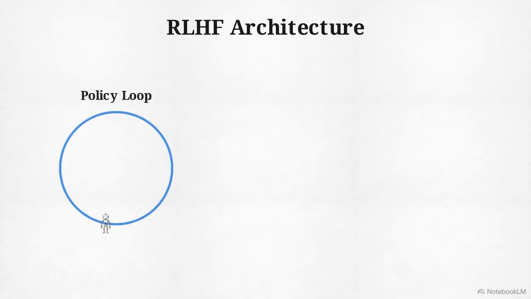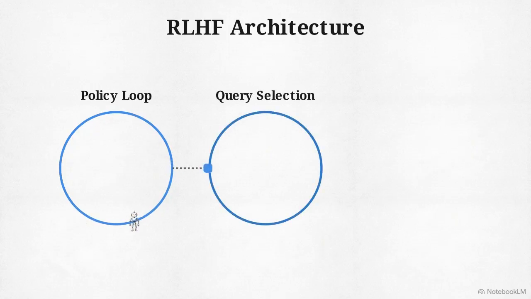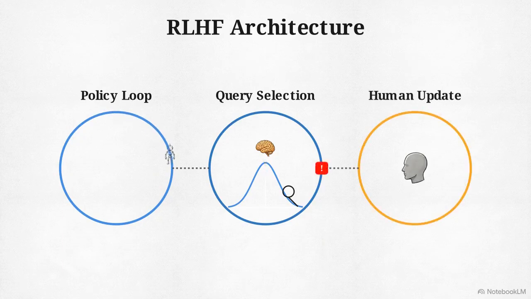The first loop is the policy. A standard RL agent continuously explores the environment and maximizes the current version of the learned reward. The second loop manages query selection. It constantly extracts pairs of trajectory clips from the agent's ongoing exploration. It filters these pairs using a variance-based selection rule. The system only sends a pair to the human if an ensemble of reward models heavily disagrees on which clip is better. It seeks out the highest variance, prioritizing the data it is most uncertain about.